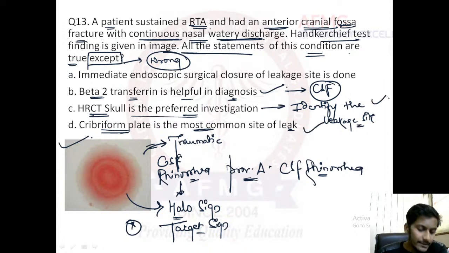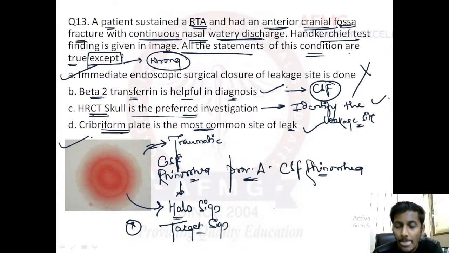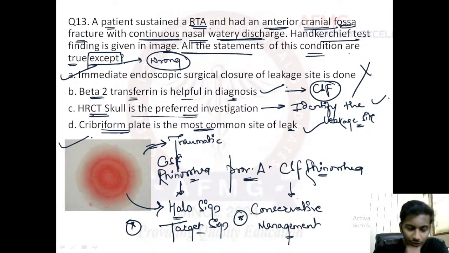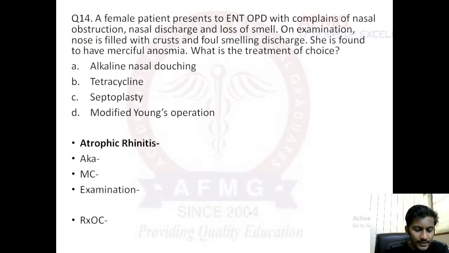So statements B, C and D are right, and statement A, that is immediate endoscopic surgical closure of leakage site, is not done. Therefore the answer to this question is option A. Because in CSF rhinorrhea, guys, the treatment of choice would be conservative management. You manage the patient conservatively. You will give some antibiotics also to prevent any further bacterial infection. There is no specific drug as such. You will just do a conservative management.